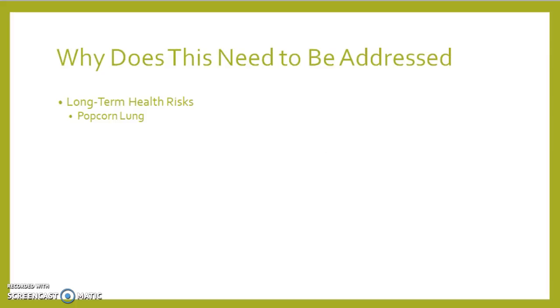Why does this need to be addressed? As previously mentioned, e-cigarettes contain many carcinogenic agents, and these agents are vaporized directly into the lungs. These agents include a mixture of nicotine, propylene glycol, glycerin, and flavoring agents. The flavoring agents contain a chemical called diacetyl, which causes a condition called popcorn lung. Popcorn lung can scar the air sacs in the lungs, and this disease causes symptoms that mimic chronic obstructive pulmonary disease, such as coughing and shortness of breath.